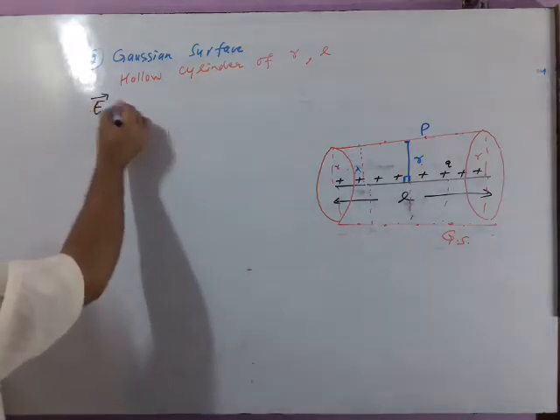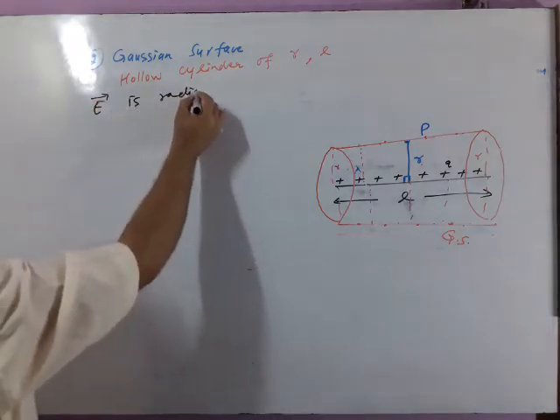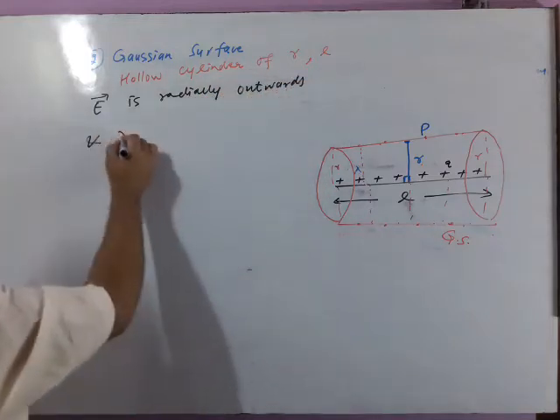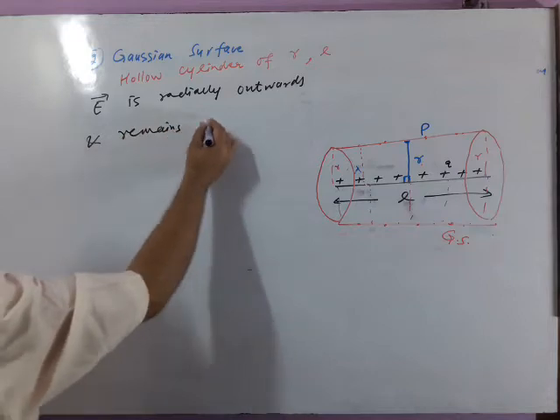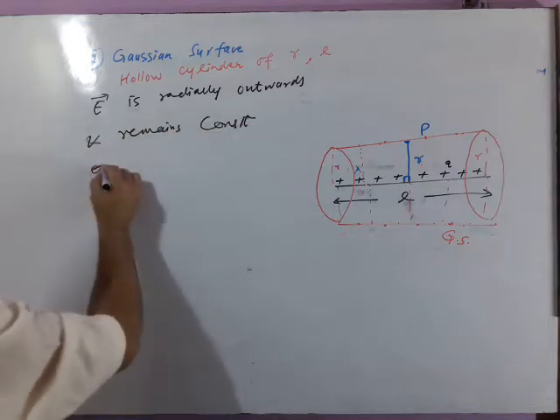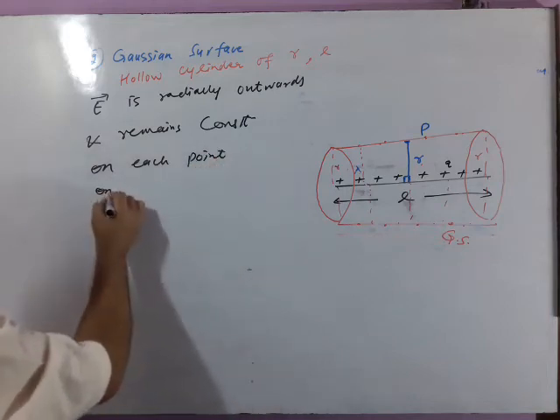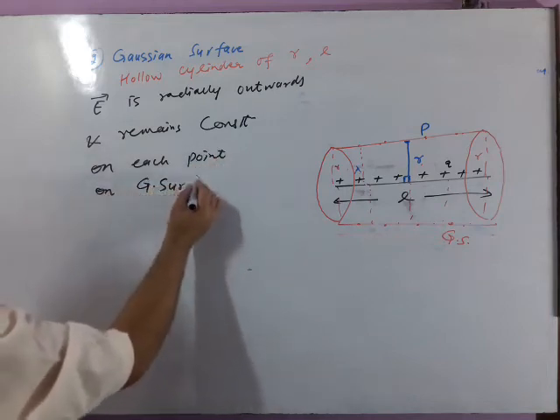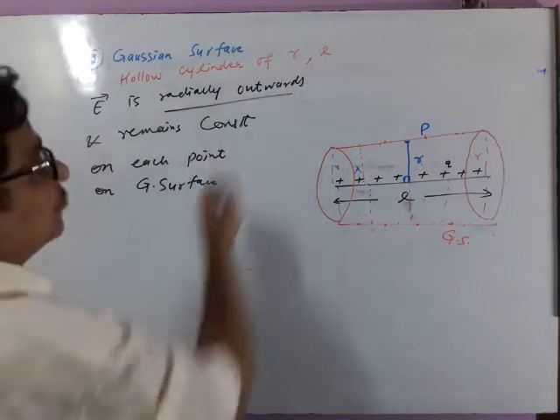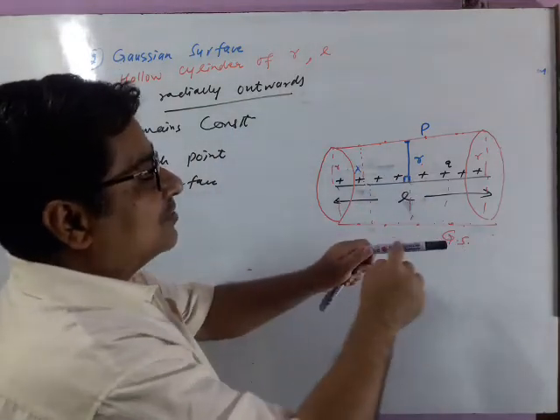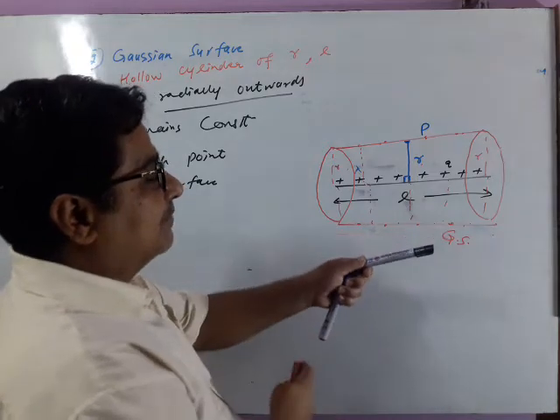See, this electric field is radially outwards and remains constant on each point on the Gaussian surface. And radially outward means, see, this is the wire on which plus q charge is uniformly distributed.